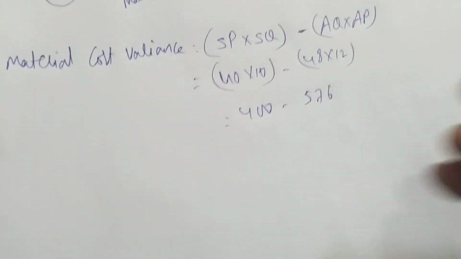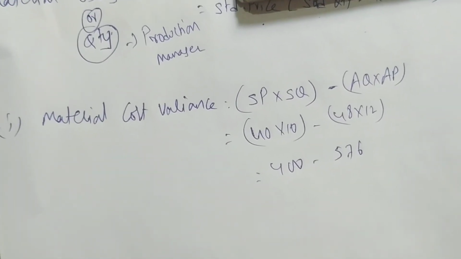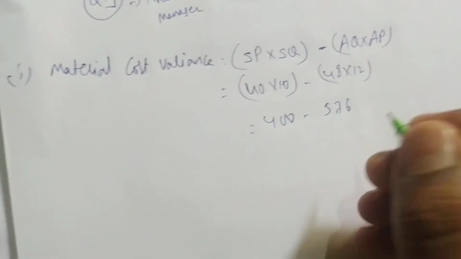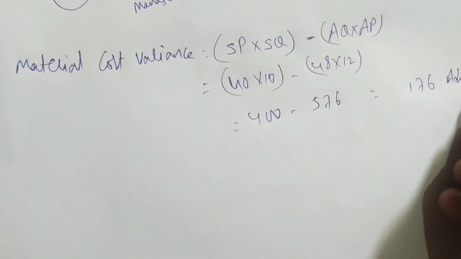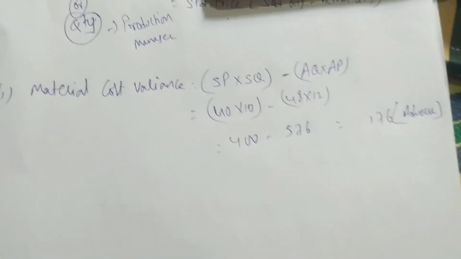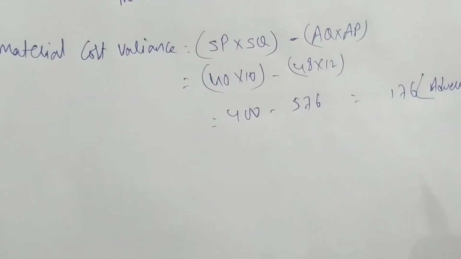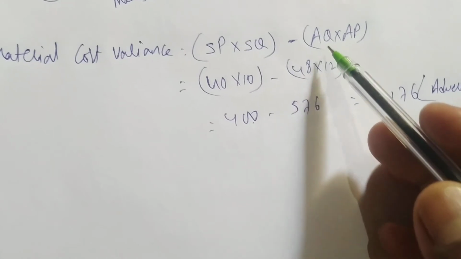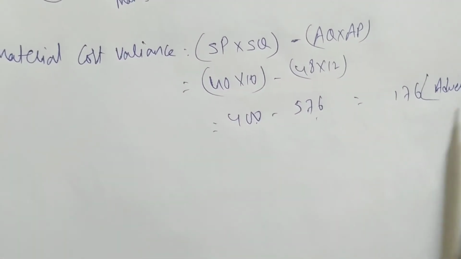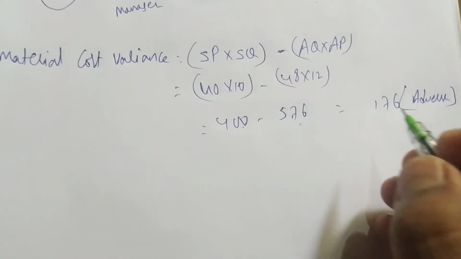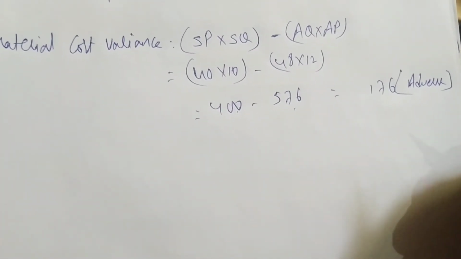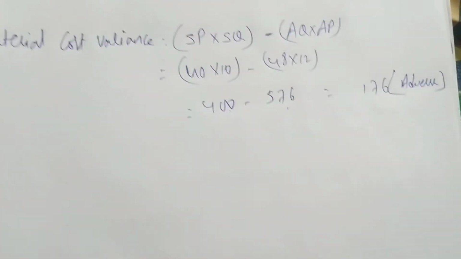Oh my goodness. The company is asking to incur expenditure of 400, but they incurred expenditure of 576, a difference of 176. This is adverse. The company is saying do expenditure of 400 rupees, but actually they have spent 576. But here the 176 involves two different departments, one is the production department, one is the purchase department. So whose fault we have to see now.